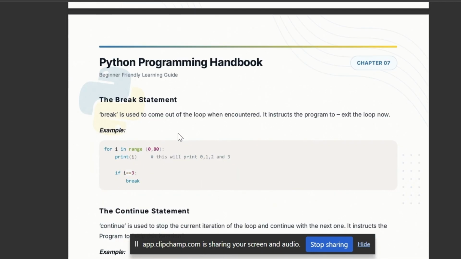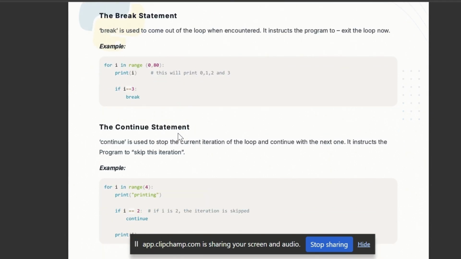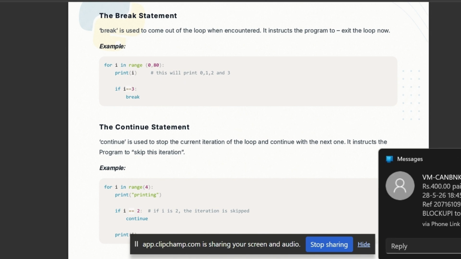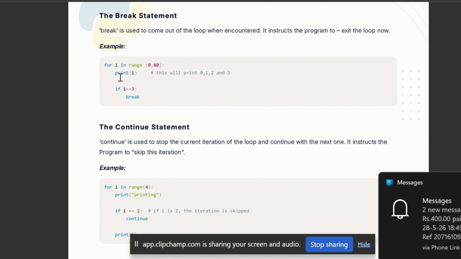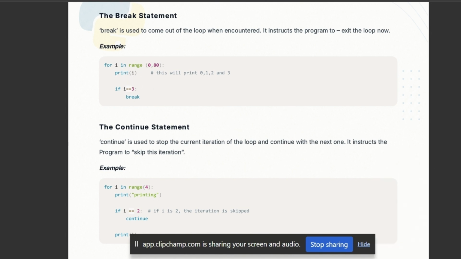The break statement. This is a control statement which is used to control your loop. How? Like I am printing, the range is 0 to 80, and I have to print until 3. So what I will do? I will use the break statement with if. While iterating the loop, if i becomes 3, then it will break. It will print only up to 3.